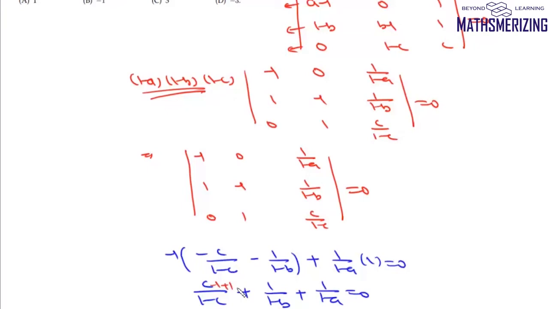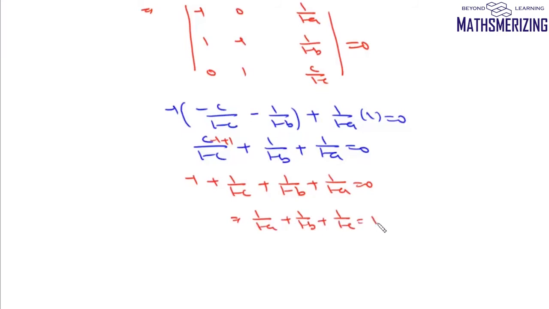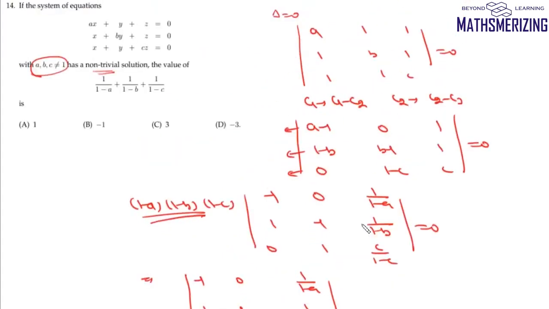So we can write this as minus 1 plus 1 upon 1 minus C plus 1 upon 1 minus B plus 1 upon 1 minus A as 0. So from here we'll write 1 upon 1 minus A plus 1 upon 1 minus B plus 1 upon 1 minus C, and this value is equal to 1. So the answer to this question is 1, and that's your option number A.